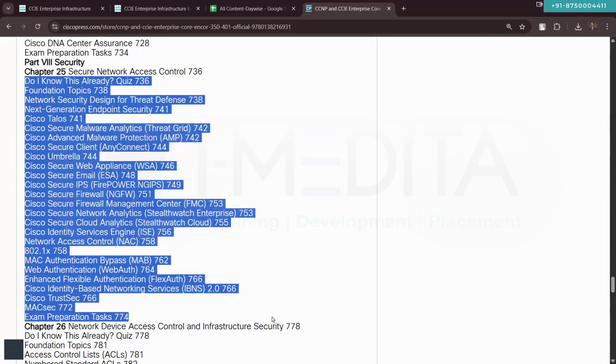In the Encore exam, not in the lab exam. In the lab exam, you don't need to know all that. But from the Encore exam point of view, you will have to know about all these products that they have, offering a different level of security in the enterprise network.